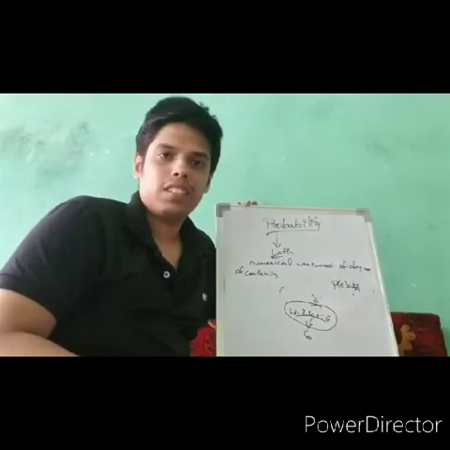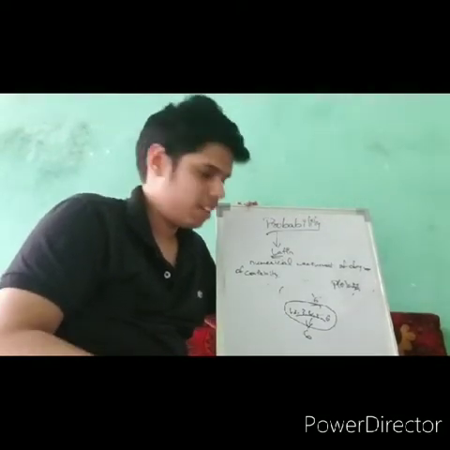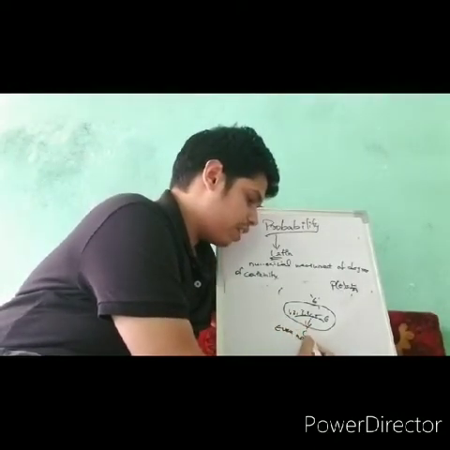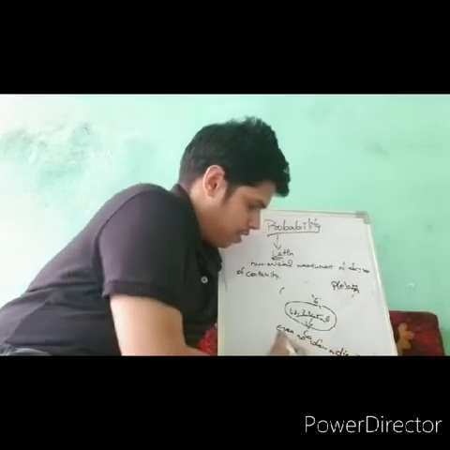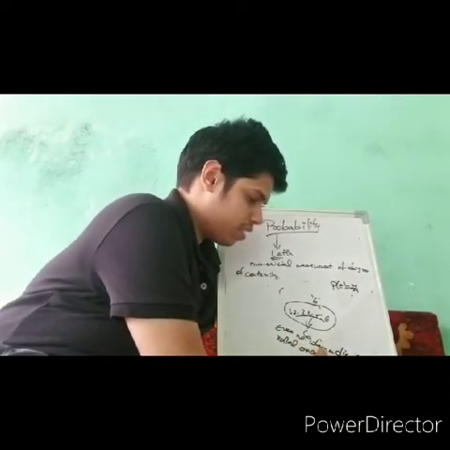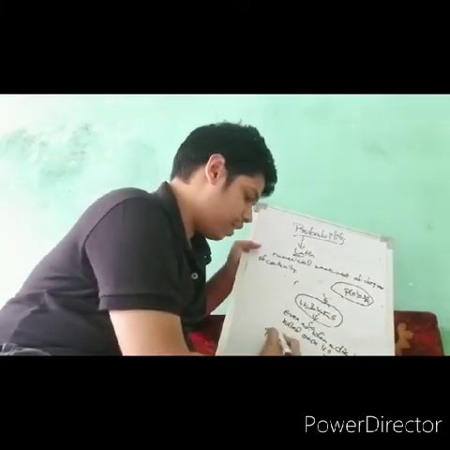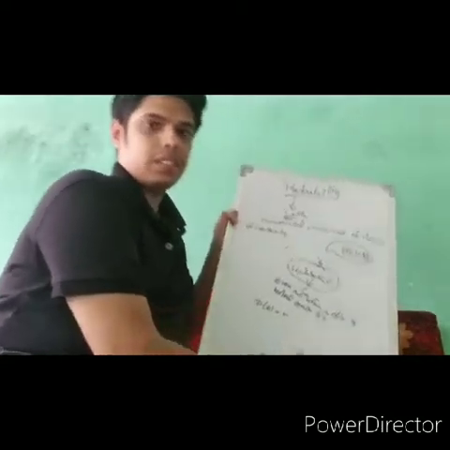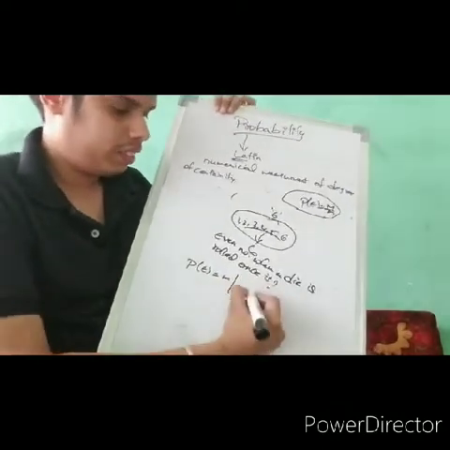Let the question be like this: the probability of getting an even number when a die is rolled once. Let's apply the same formula. P of E is equal to m by n, where the event is rolling the die once.